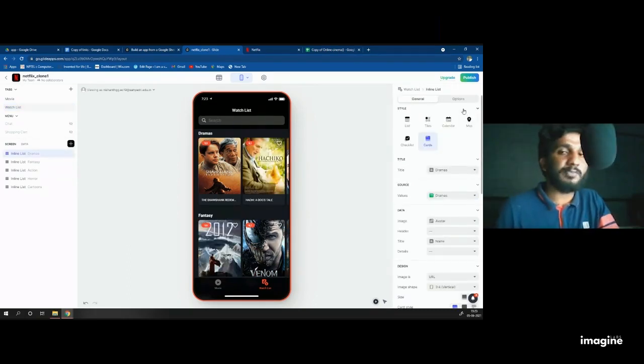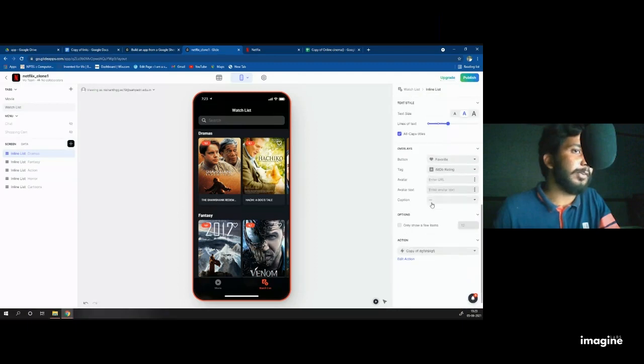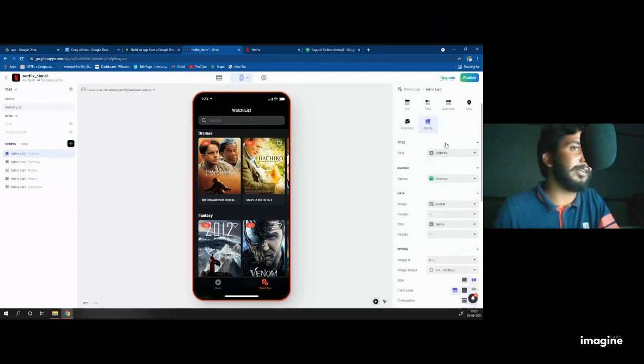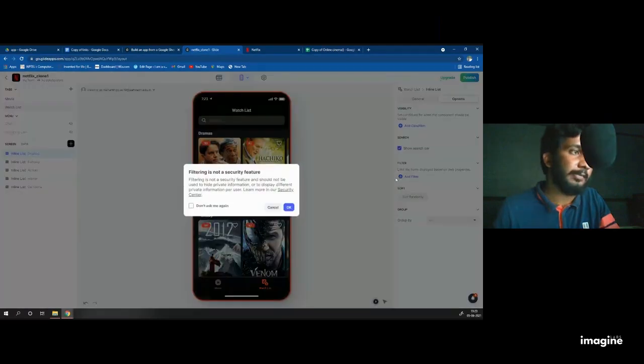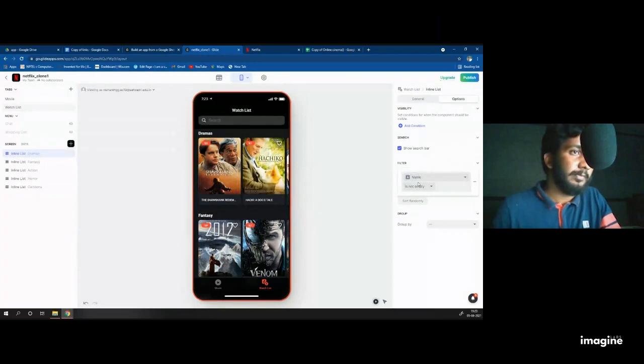In that, you want to make a small change. What is that? I'll say it here. Click on the option. Everything is similar to what you did in the movie section because it's a duplicate of those tabs. Just click on the option and look at the filter. Click on add filter, click don't show again and click OK. It's added one tab filter in the filter section. I don't want name. Select is favorited. It is at the last in the list.